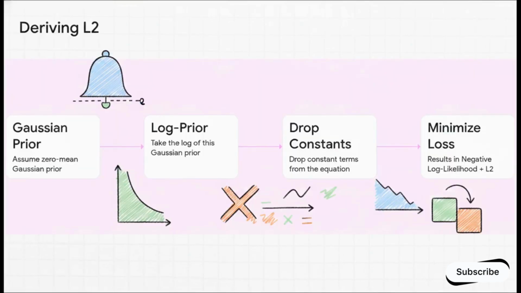So what does this visual shifting actually mean for your neural network? Well, let's reveal our second massive algebraic truth. In MAP, we add the log prior to our objective. Let's assume your weights are drawn from a zero-mean Gaussian prior, meaning we fundamentally believe small weights are vastly more likely than massive, explosive weights. We take the log of this Gaussian prior, we drop the constants once again, and what remains is a penalty term based on the squared magnitude of the weights. We end up minimizing our negative log likelihood plus lambda times the squared weights. Guys, this is exactly L2 regularization, or weight decay. Every single time you use weight decay, you are mathematically performing MAP inference.